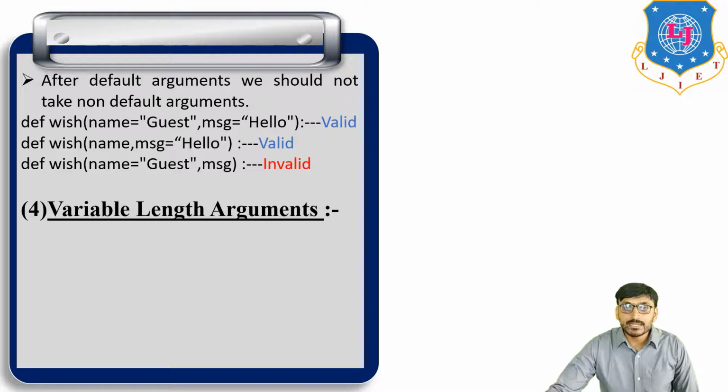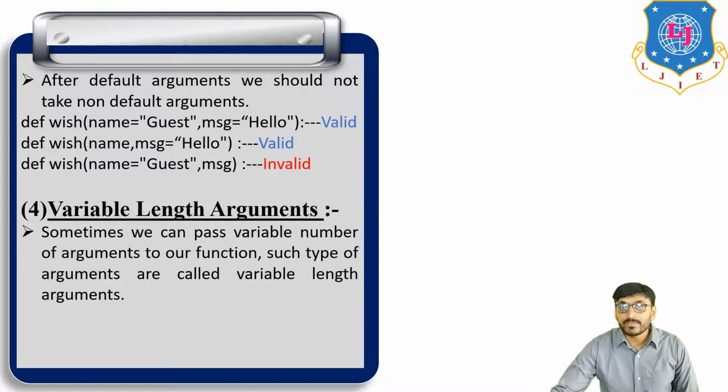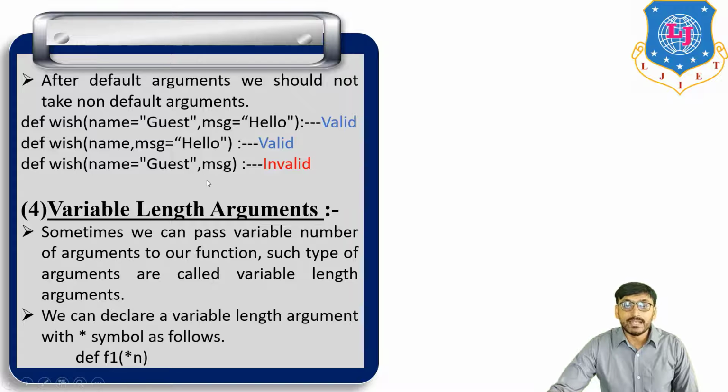Okay. Now fourth one, that is variable length argument. Sometimes we can pass a variable number of arguments to our function. Such types of argument are variable length arguments. We can declare a variable length argument with the star symbol as follows: def f1(*n). The star is used to represent a variable length argument.